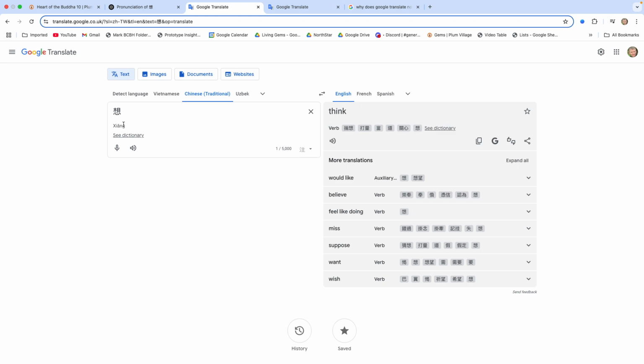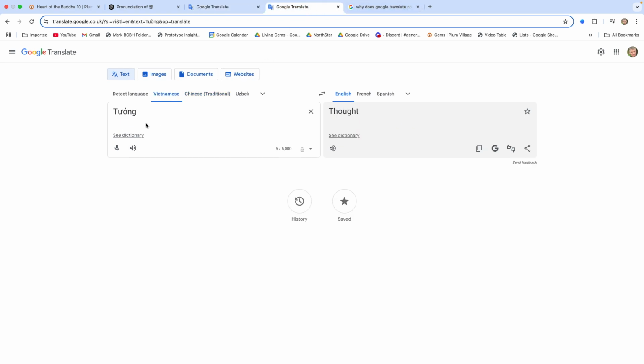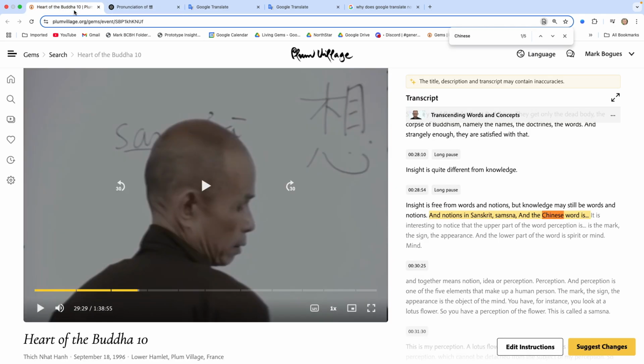And so we can put in here, we can see that this is Chinese traditional, which is how Google Translate recognizes Mandarin. And we can listen to how that might be pronounced in Mandarin. I'll try again. Okay. And here we can listen to the Vietnamese, the Sino-Vietnamese. tưởng. tưởng.